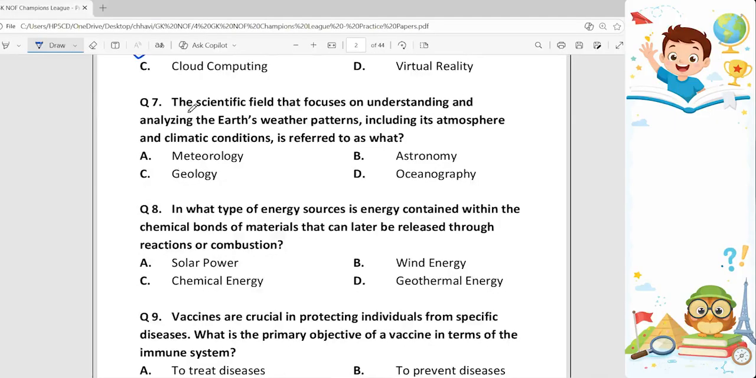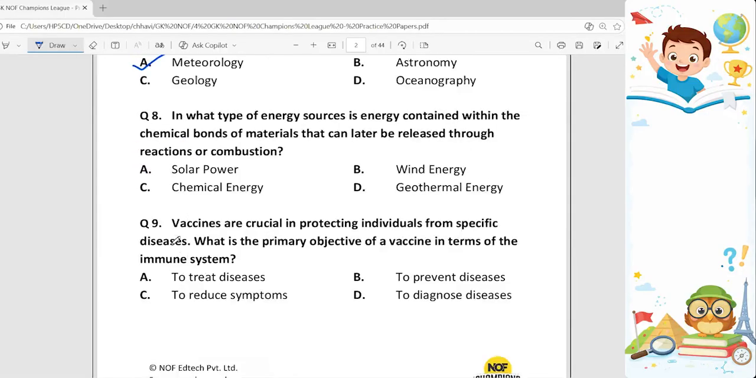Seventh question. The scientific field that focuses on understanding and analyzing the Earth's weather patterns, including its atmosphere and climatic conditions, is referred to as what? The correct answer is option A, meteorology. Next question, the eighth one. In what type of energy source is energy contained within the chemical bonds of materials that can later be released through reactions or combustion?